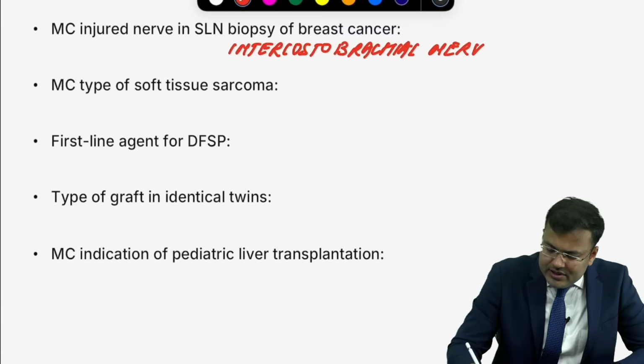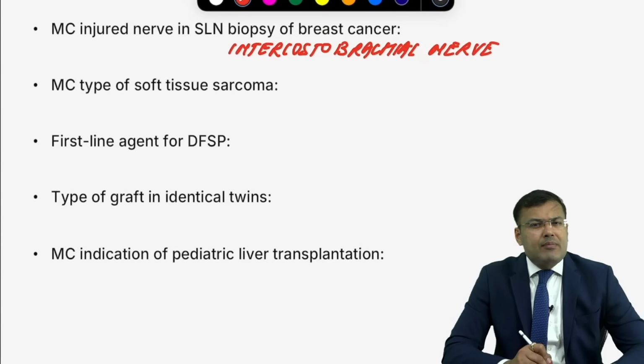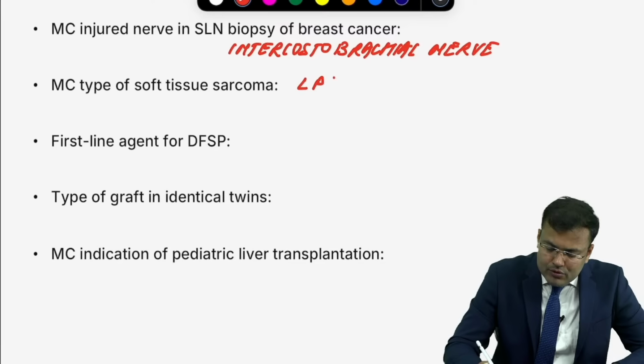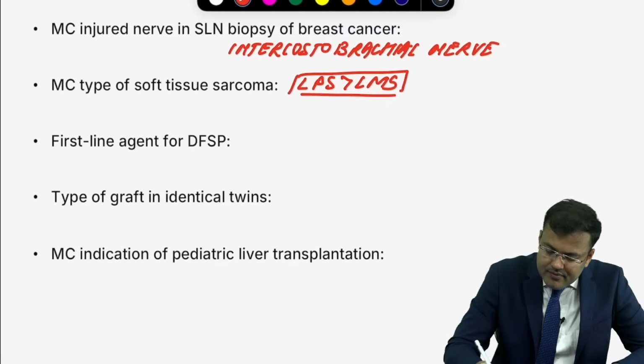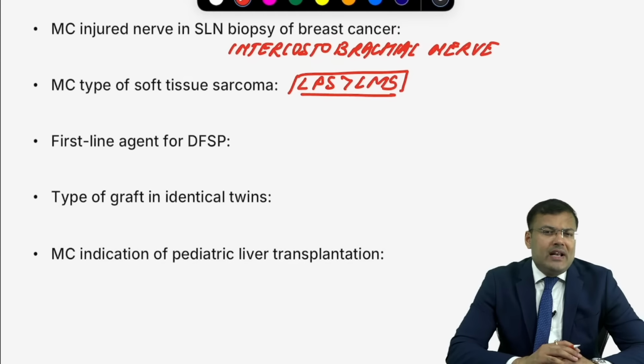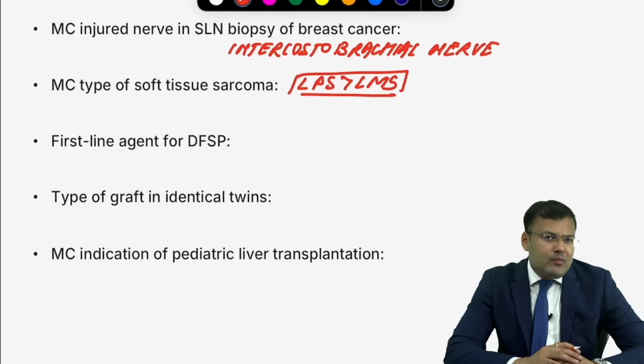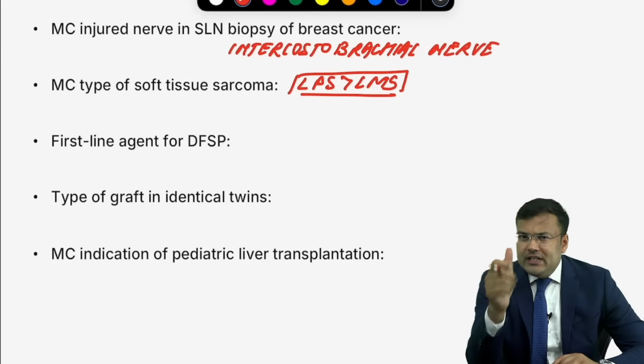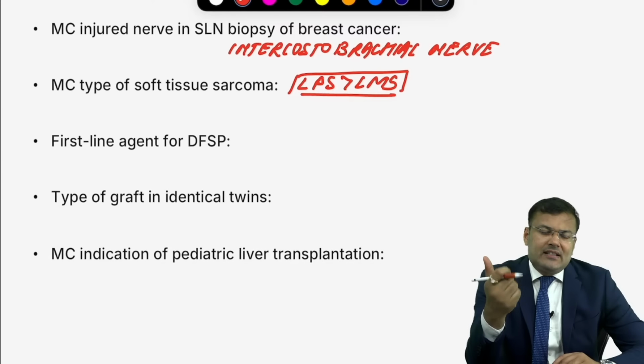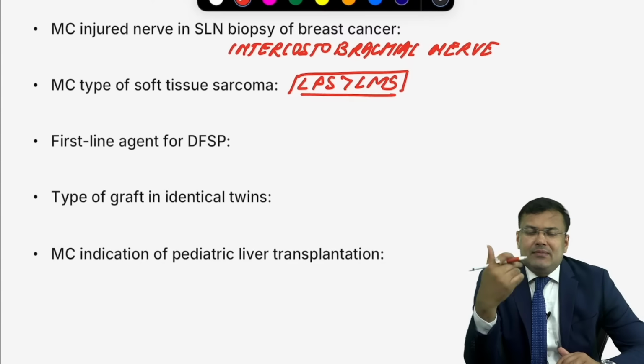Easy. Next question, guys, tell me, what is the most common type of soft tissue sarcoma? Liposarcoma followed by leiomyosarcoma. You know, sarcomas are having exclusively hematogenous spread. Most common site of metastasis, lungs. Investigation of choice, biopsy. To assess the extent, we go for MRI.